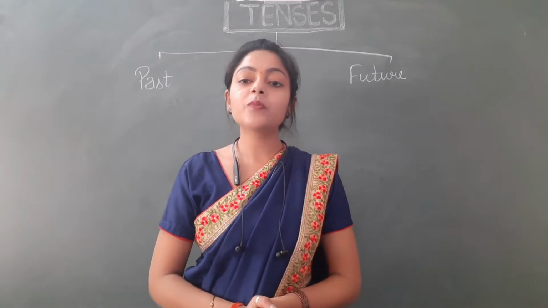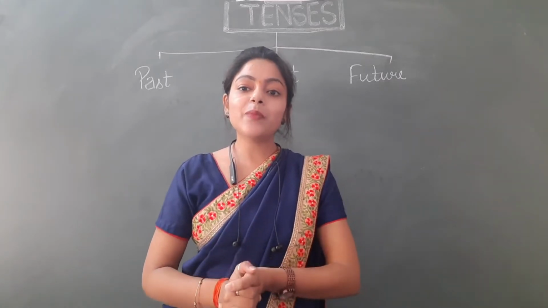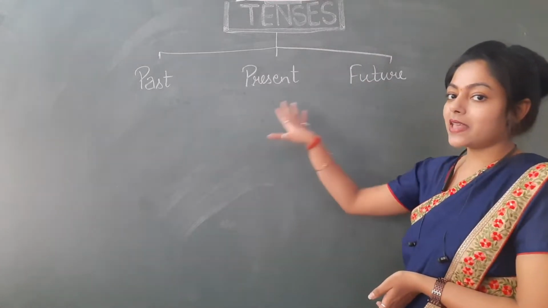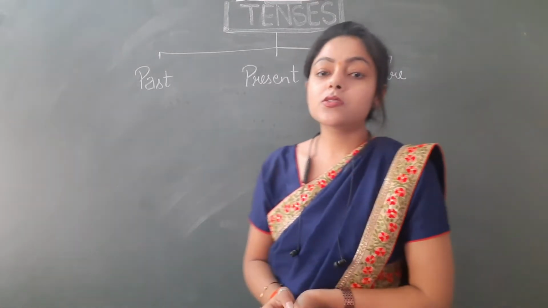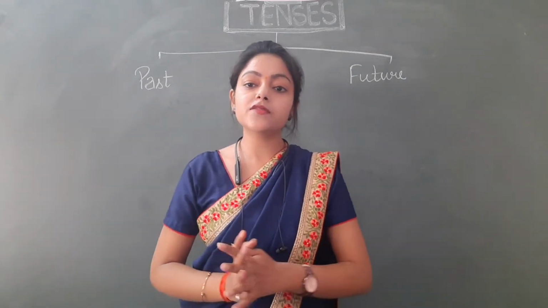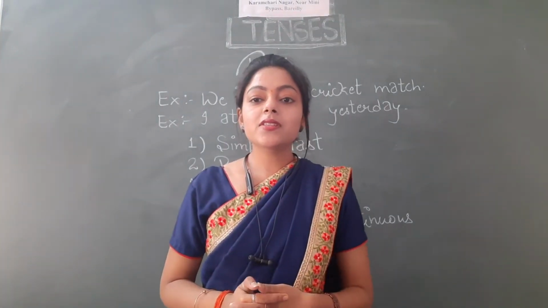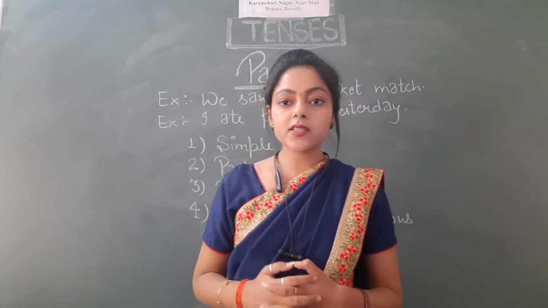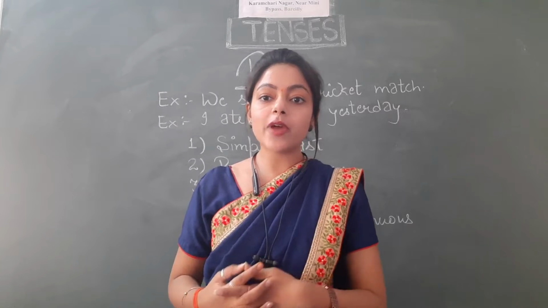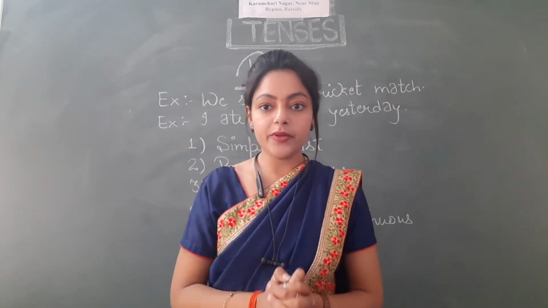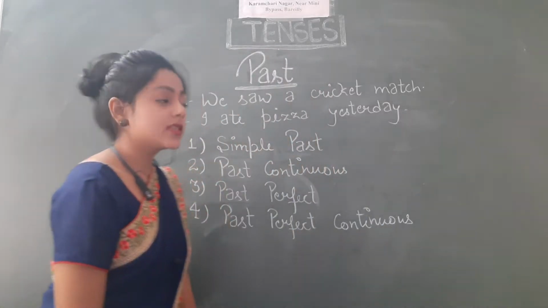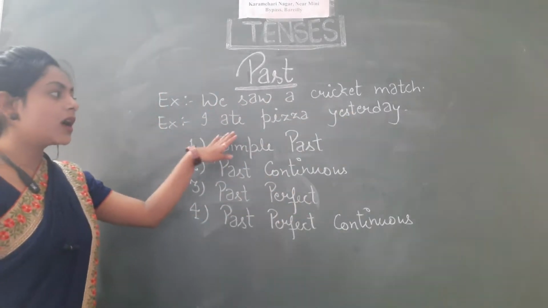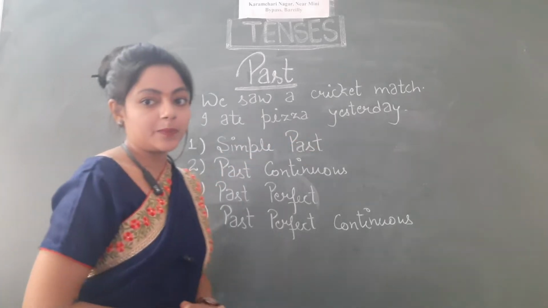Now let's move further. Students, there are three main tenses, and that is past tense, present tense and future tense. So let's discuss all these three tenses one by one. The first tense is past tense. When do we use past tense? Past tense is used to describe the things that have already happened. For example, we saw a cricket match, and the other example, I ate pizza yesterday.